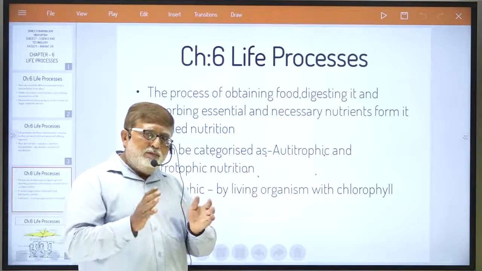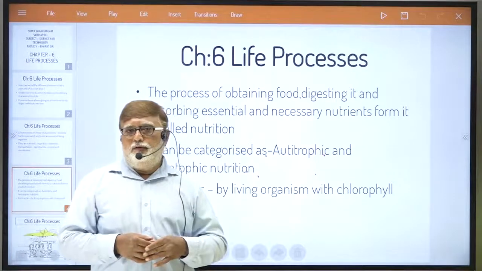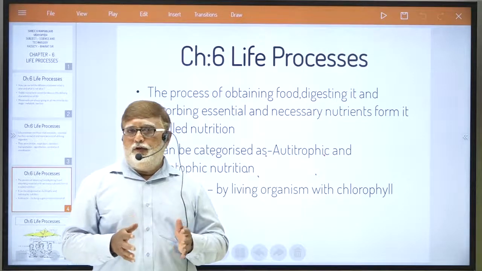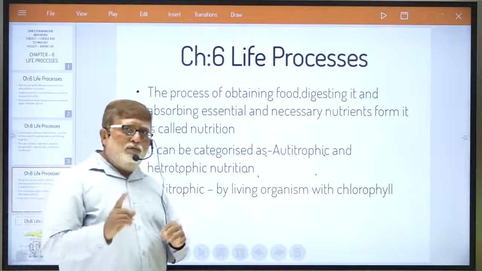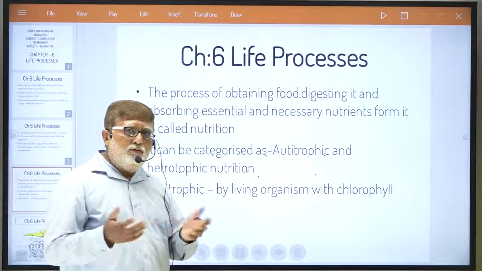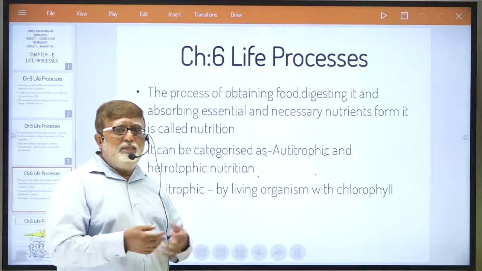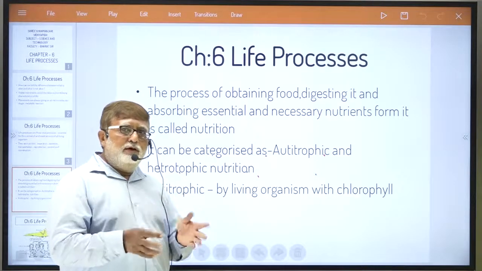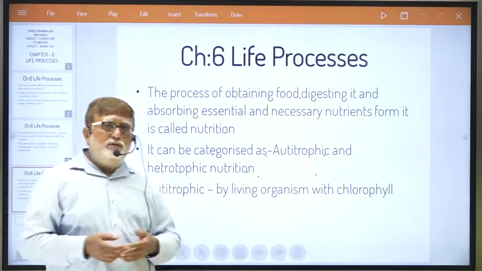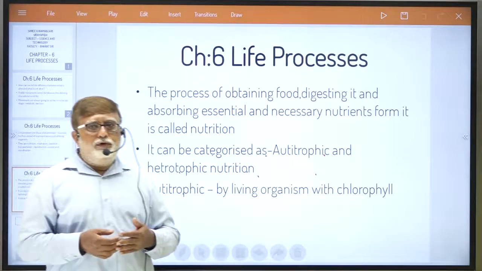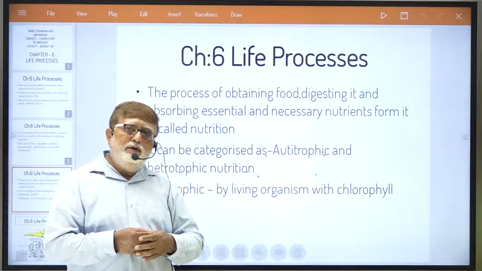Okay, so nutrition can be categorized into two types: first, autotrophic nutrition, and second, heterotrophic nutrition. Living organisms having chlorophyll are performing autotrophic nutrition, and those who do not have chlorophyll, all the categories which I mentioned: herbivorous, carnivorous, omnivorous, decomposers, transformers, we all are performing heterotrophic nutrition, meaning for our nutrition we depend on other living organisms.